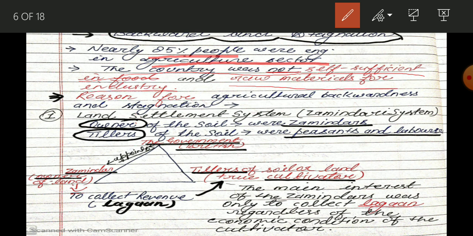It means the country was not able to fulfill the basic requirement of food grain, and the basic requirement of raw material for the industrial sector. Production was so low that we could not fulfill the country's food requirement, and there was a lack of raw material for the industrial sector.